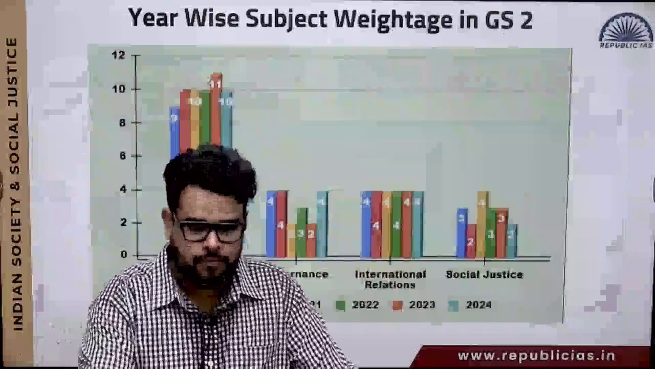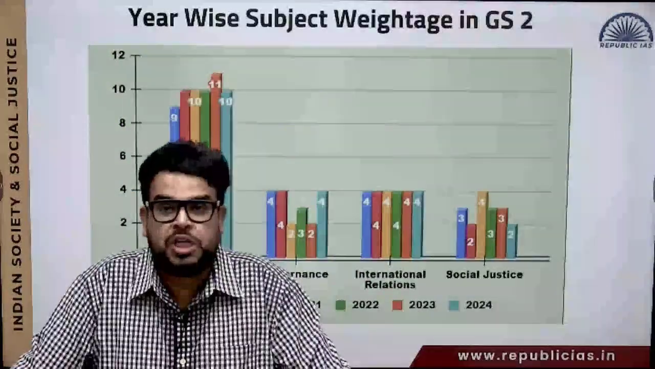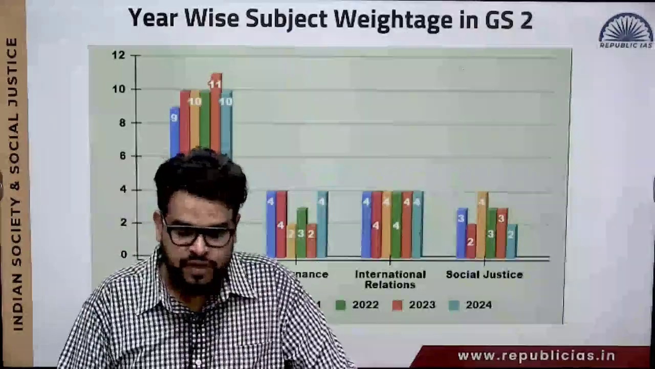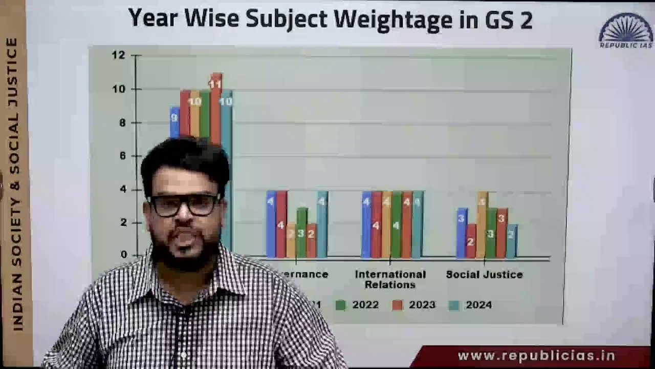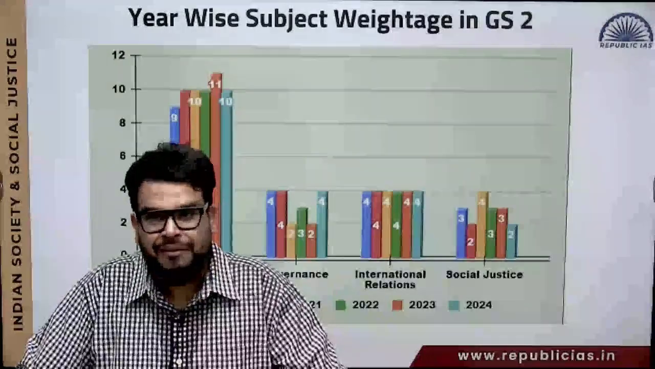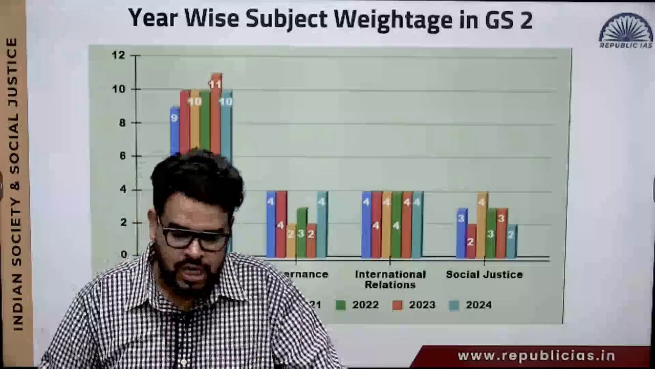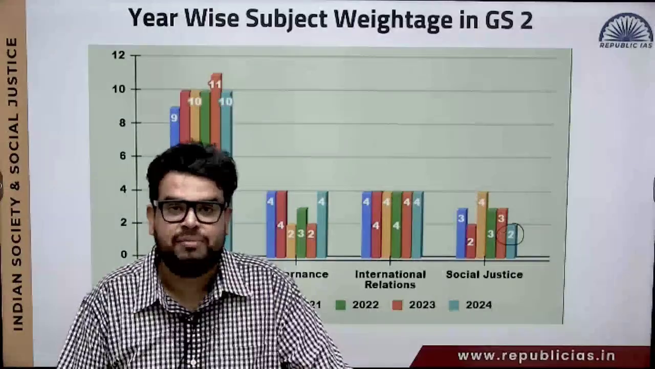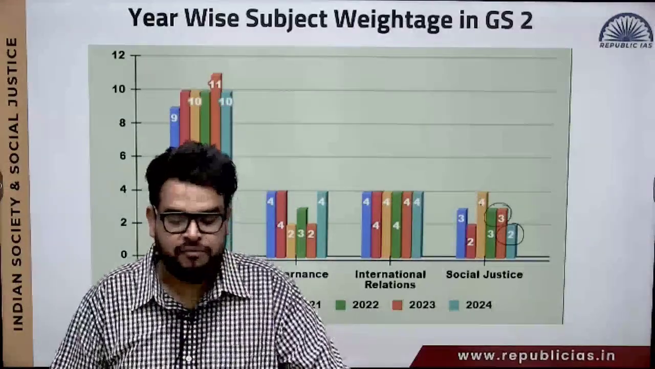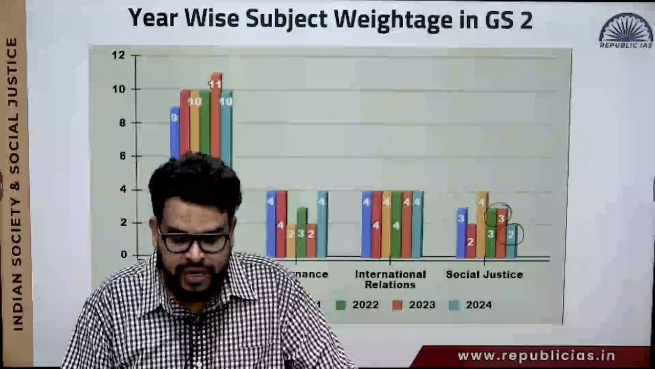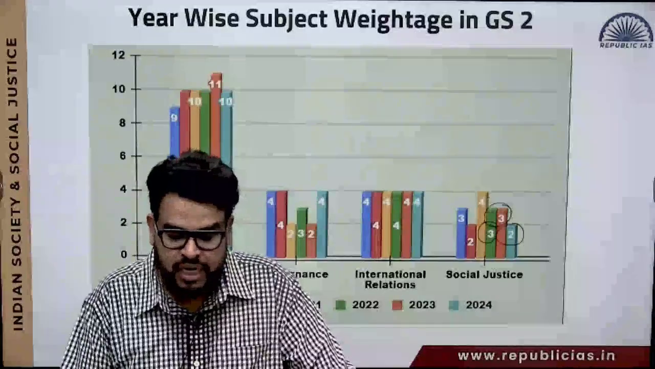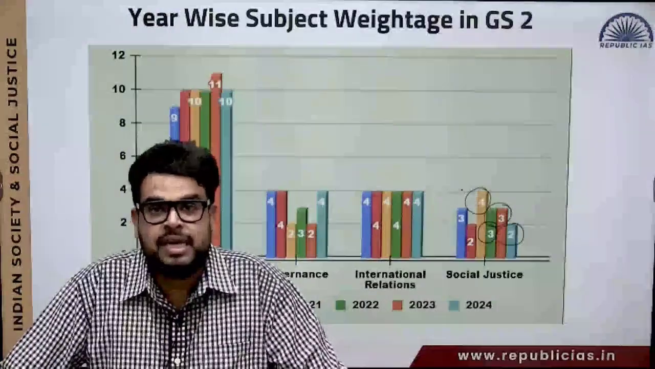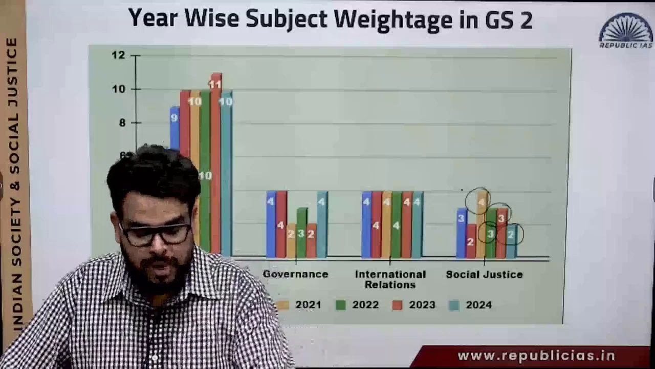Okay. Now, next we will talk about social justice. Social justice comes in your GS paper 2. On an average, 3 to 4 questions will come every year from this particular module. In the year 2024, almost 2 questions have been asked, then almost 3 questions in the year 2023. In 2022, again 3 questions. In 2021, 4 questions have been asked. So it means that if we prepare this, it is going to help us score good marks over here.